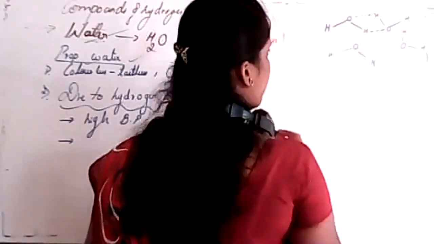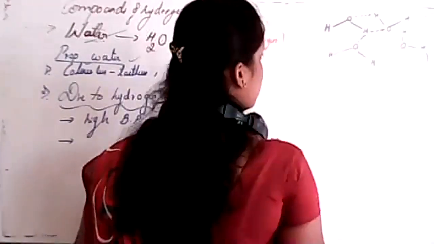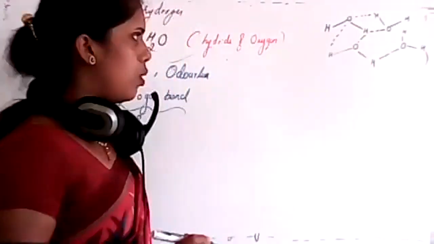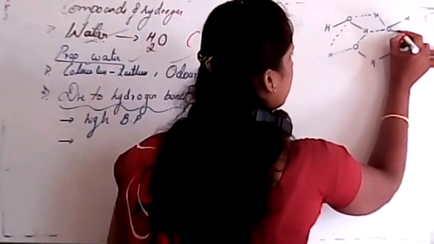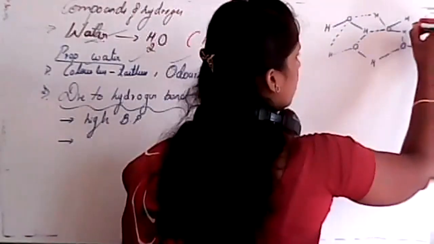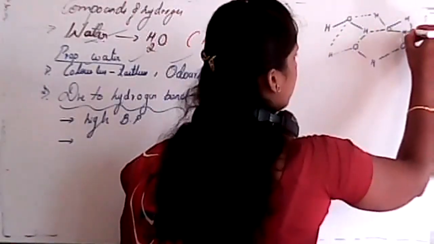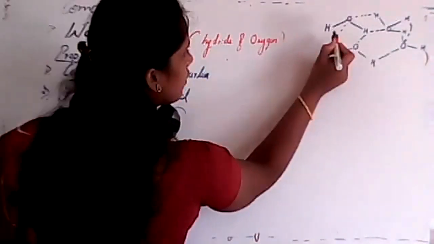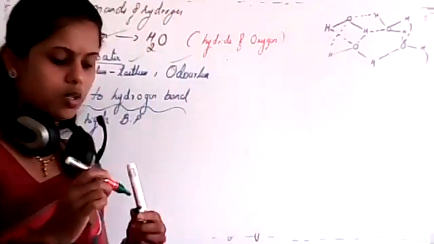In this case it is a hydrogen bond. Here also there is a hydrogen bond, and here also, and this one as well. Every such link is a hydrogen bond.